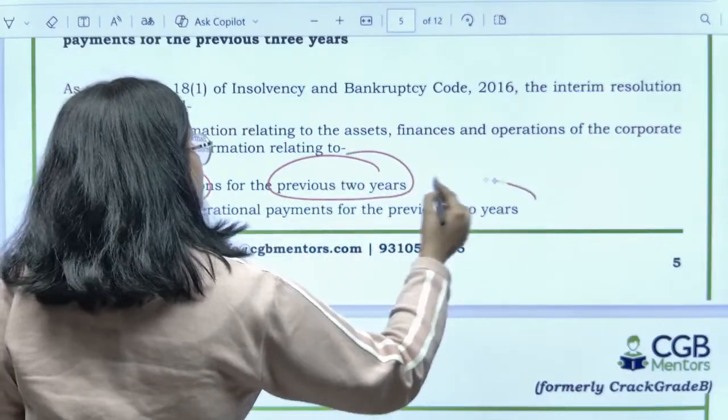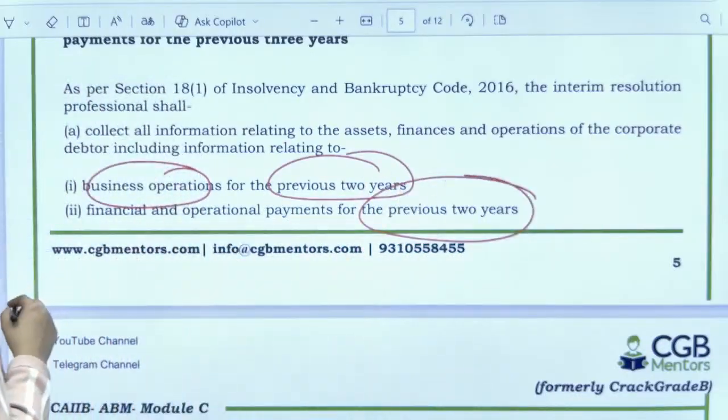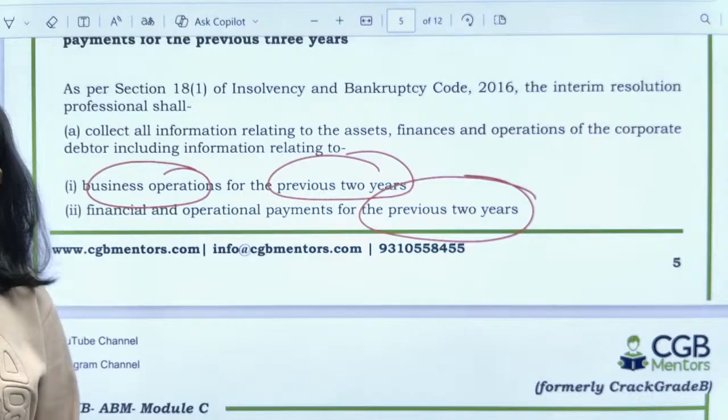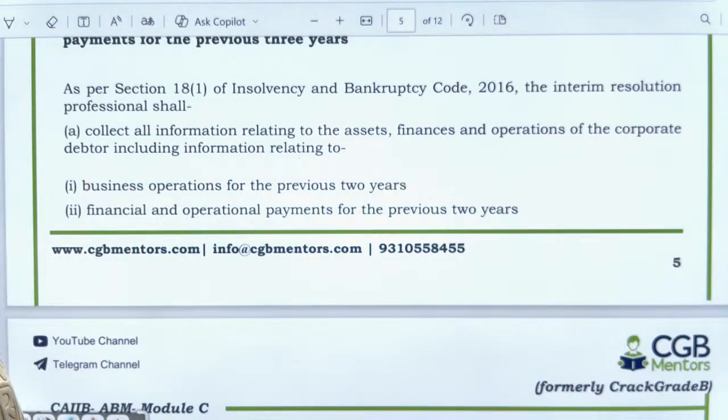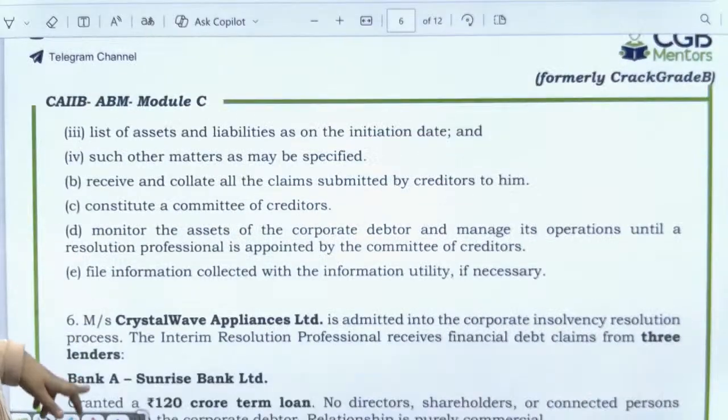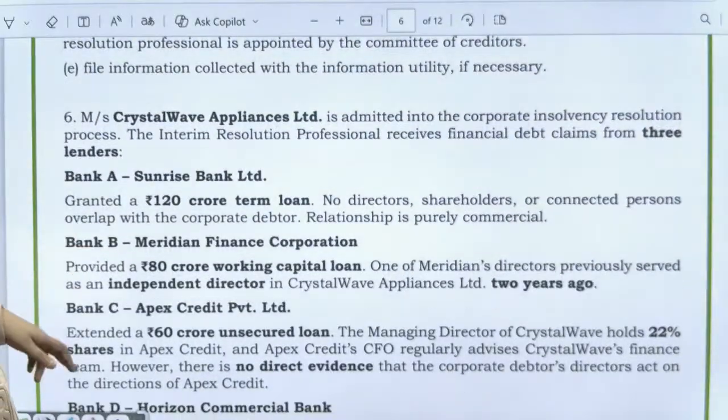And this is also required for the previous 2 years: financial and operational payments for the previous 2 years, right?